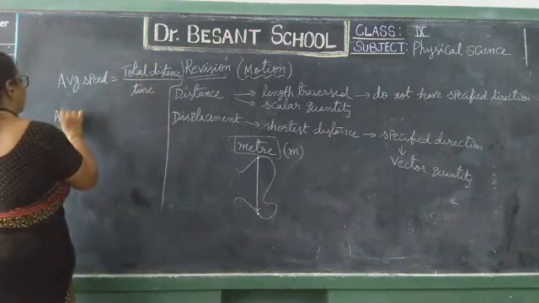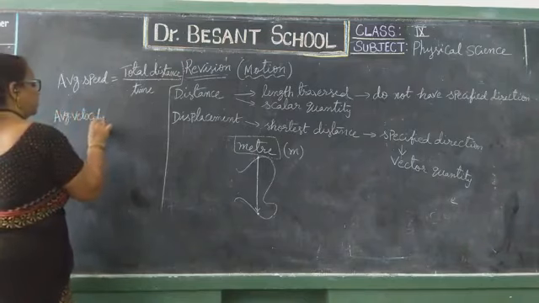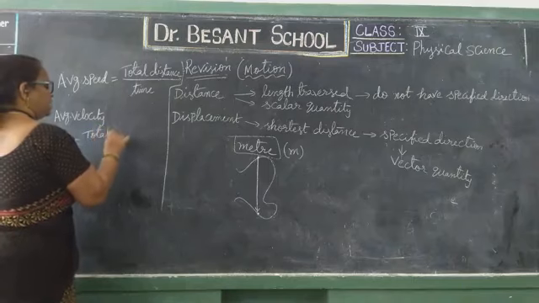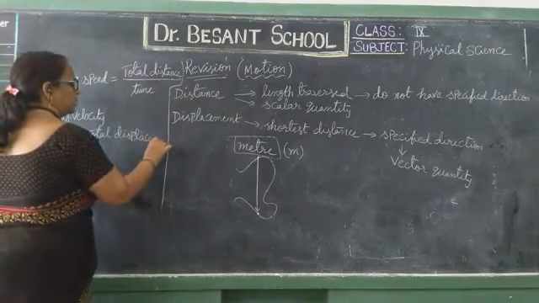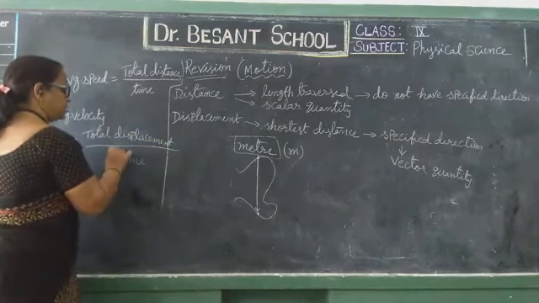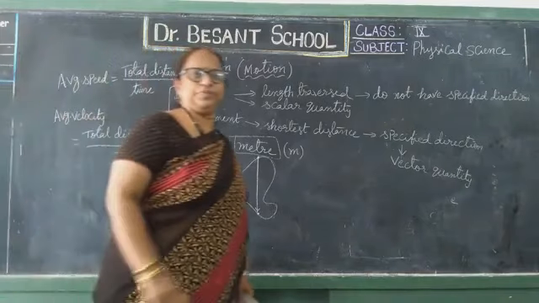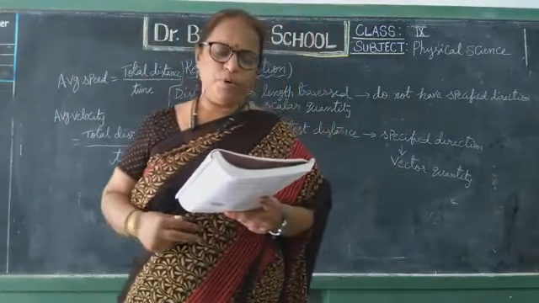Whereas average velocity equals total displacement by time taken. This is average velocity. Clear, children? So these formulas are important to do the problems.